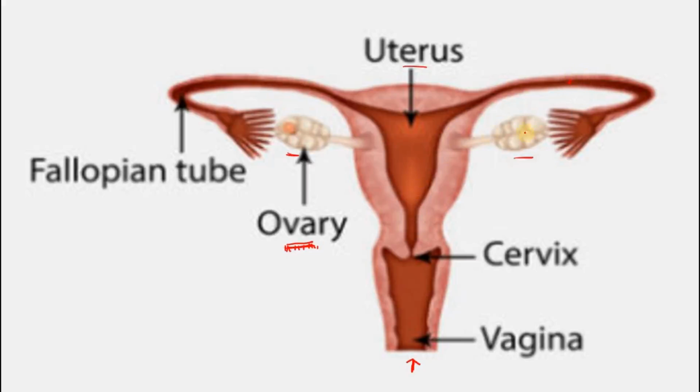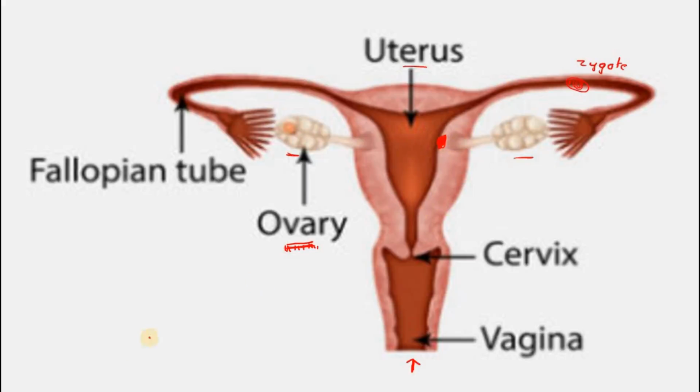Into the fallopian tube, and the egg, which is released by the ovary, will travel up into the fallopian tube. And if the egg and the sperm unite, if they fuse, then we can say a zygote is formed, and this zygote further moves up and gets implanted in the uterus. Implanted means fixed in the uterus. This is implantation, and this zygote is now called an embryo, and this embryo will further become a child. We'll see all of that in the subsequent part of this chapter.